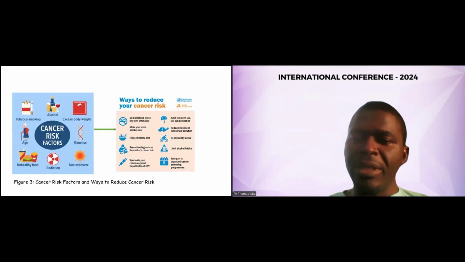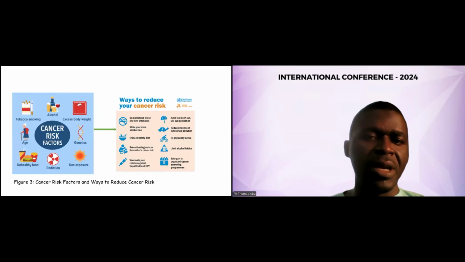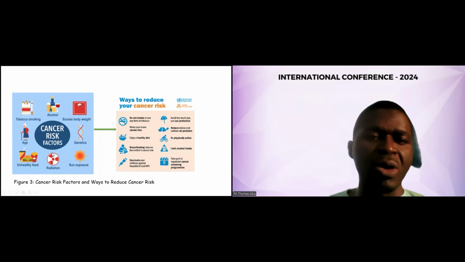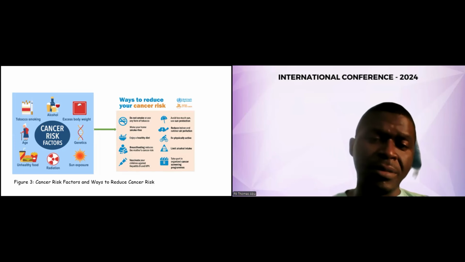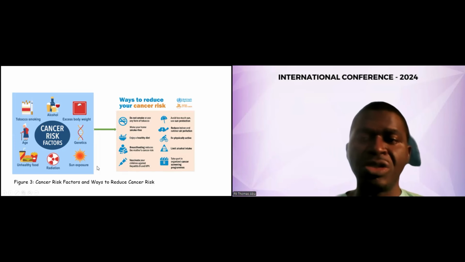The next slide shows the cancer risk factors and ways to reduce cancer risk. We can see the different risk factors: tobacco smoking, excess alcohol, excess body weight, genetics, since some cancer cases are traceable to heredity, unhealthy food, radiation, and sun exposure.